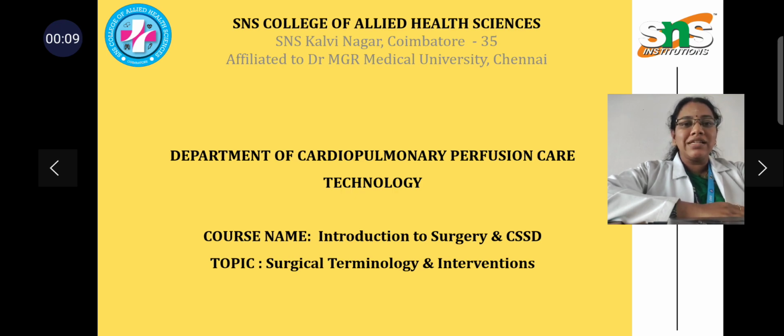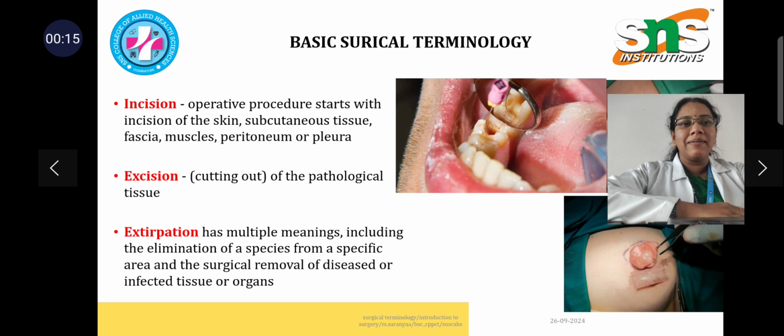Today we are going to see a topic on surgical terminology and intervention, which comes under Introduction to Surgery and Central Sterile Supply Development. So first one is incision. Incision is an opening of a skin or making a cutting on the skin. It is an operative procedure, starts with incision of skin, subcutaneous tissue, fascia, muscles, peritoneum or a pleura to visualize an organ. Next one is excision. It is cutting of a pathological tissue.